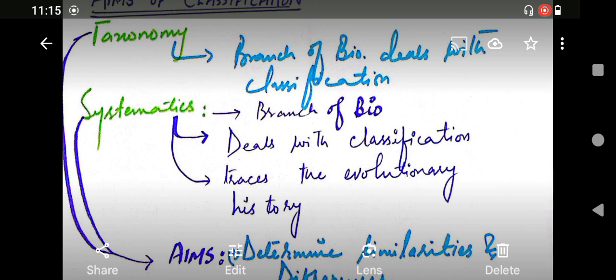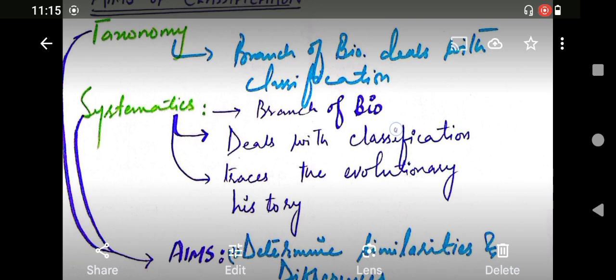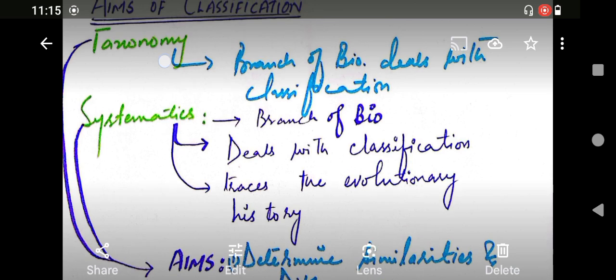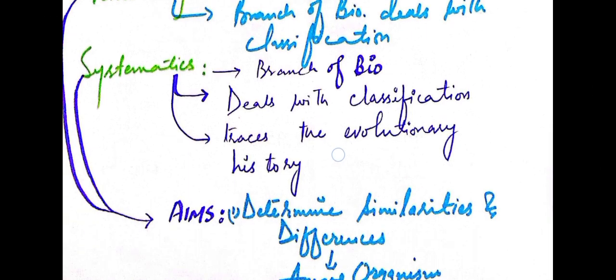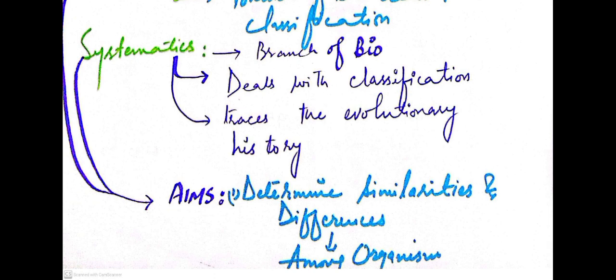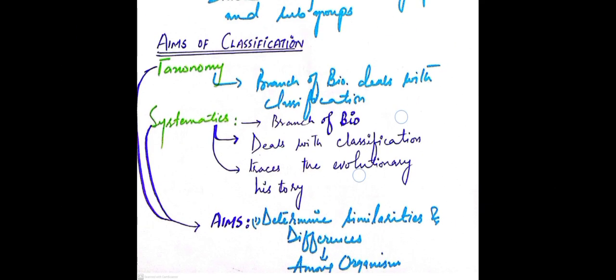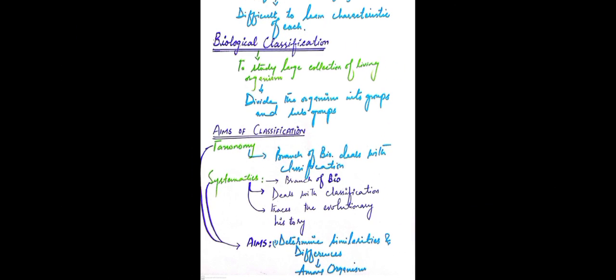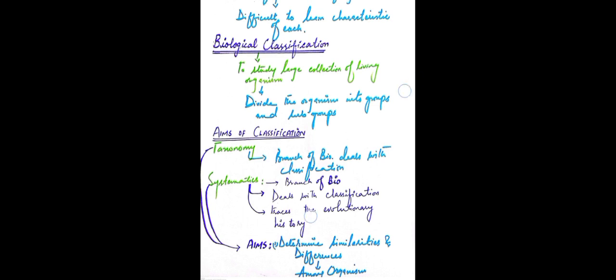So in systematics, what we do is we deal with the classification and find out the evolutionary history of the living organisms. And taxonomy and systematics together have the same aim. The first aim of both branches is to determine, means to find out the similarities and the differences among the organisms. This is the first aim of both branches, taxonomy and systematics.